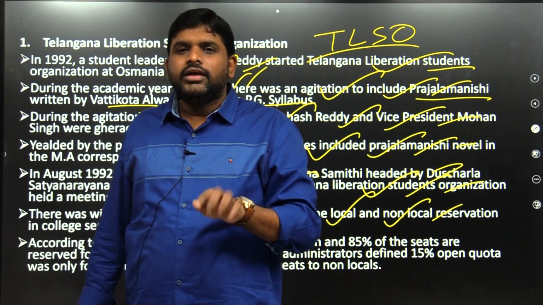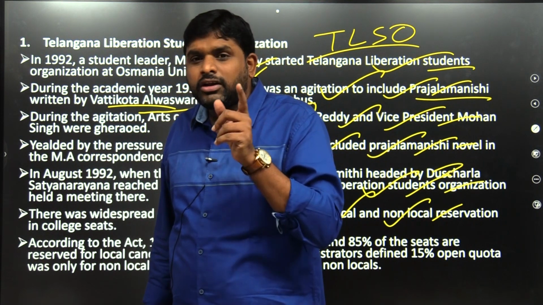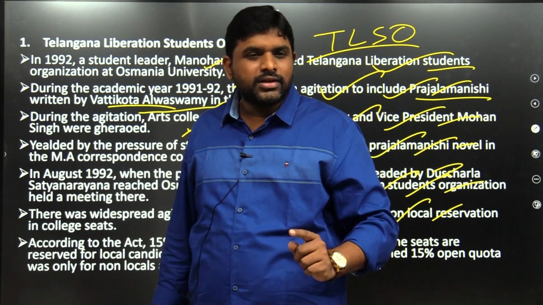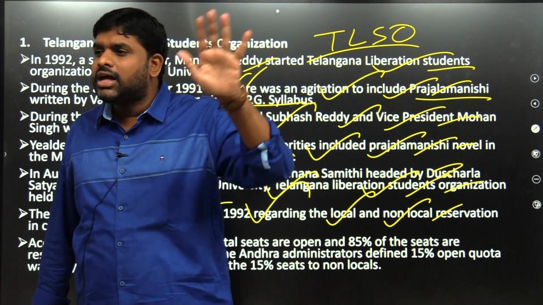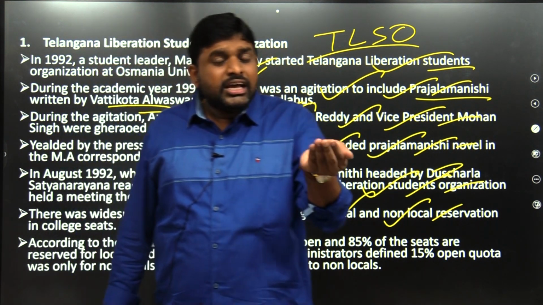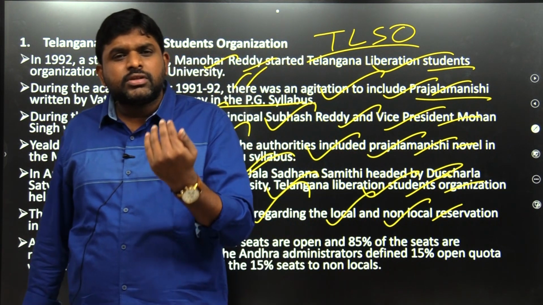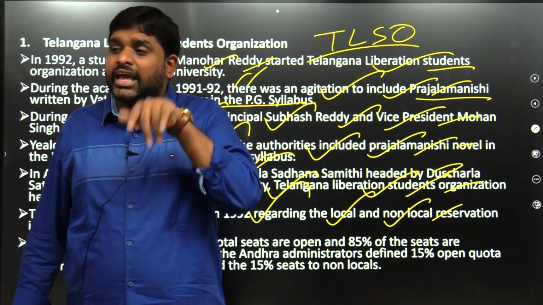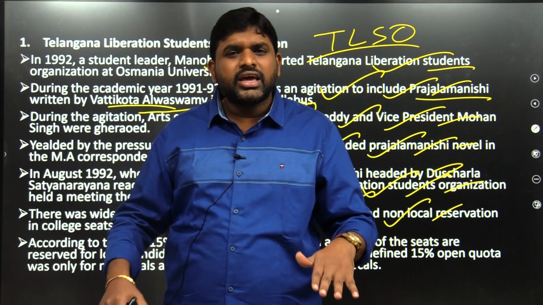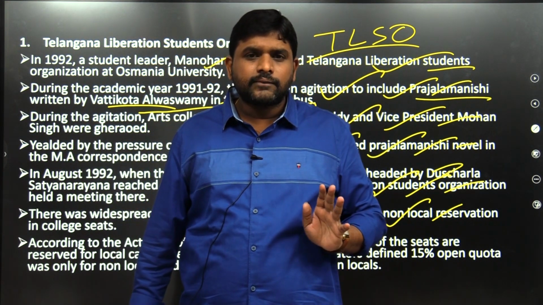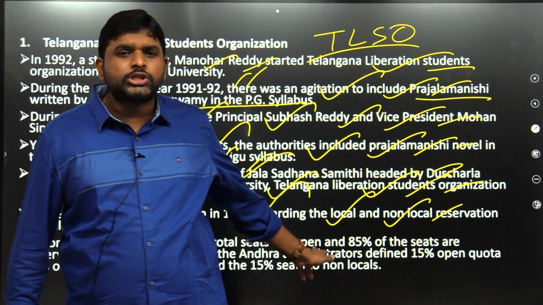But what they did, they demarcated 15% as if it is for non-locals. 15% is not for open, 15% is for non-locals. And among the non-locals also, the positive discrimination is towards Andhrites. So in that way, a compulsory 15% of the seats were being filled by Andhra people, and 85% of the seats were being filled by locals. Again, local means fake certificates and migration certificates, people coming here and settling down, so there is another 50% there. So parallelly that agitation was happening when Jalasadhana Samiti came into Osmania University.